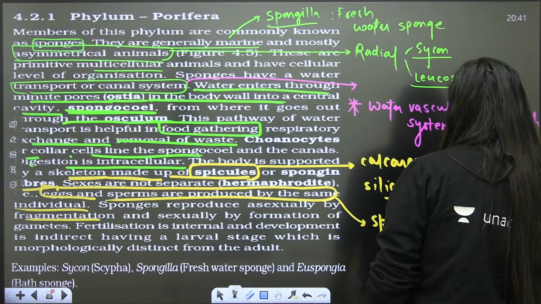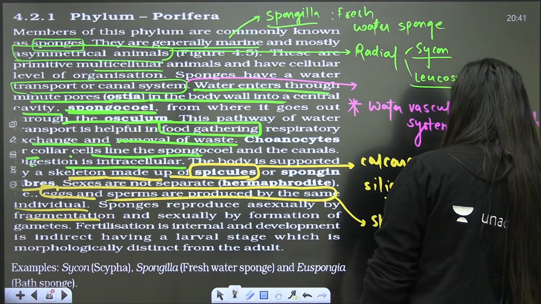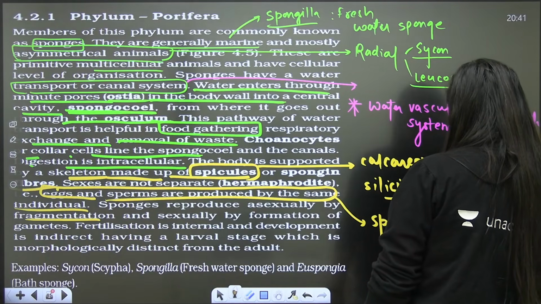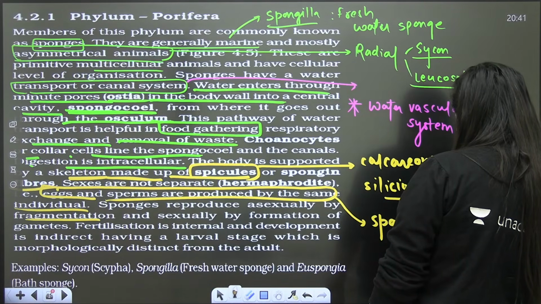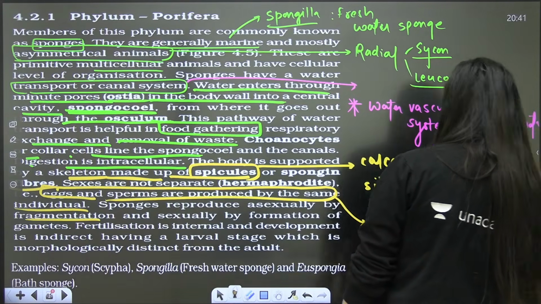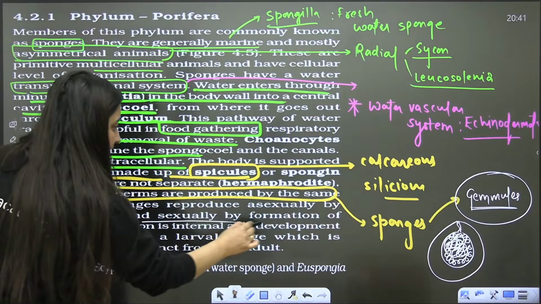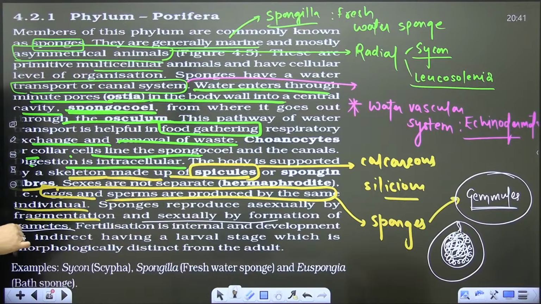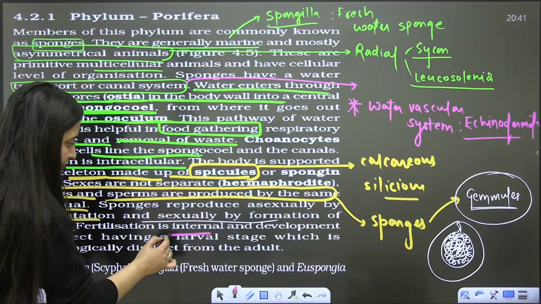Now the human reproduction in organism chapter is deleted, where we used to discuss it. Sometimes they form some spore-like structures, gemmules. Gemmule formation is also there. Then sexually, by formation of gametes. Fertilization here again is internal. What is the meaning of internal fertilization?